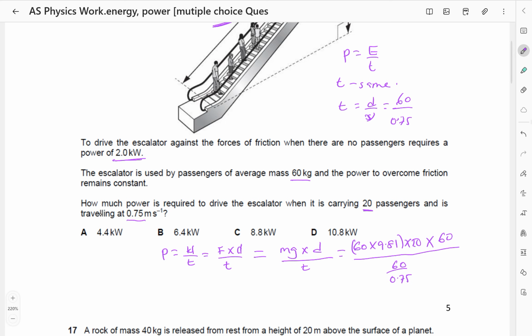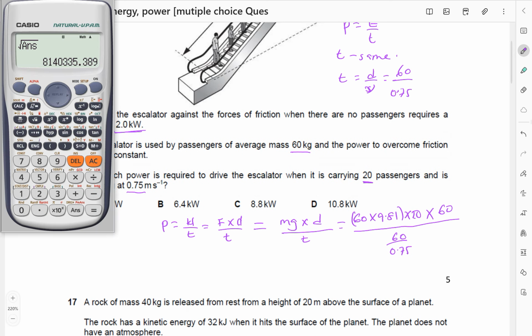So let's find that power: 60 times 9.81 times 20 times 60 divided by 60 divided by 0.75.